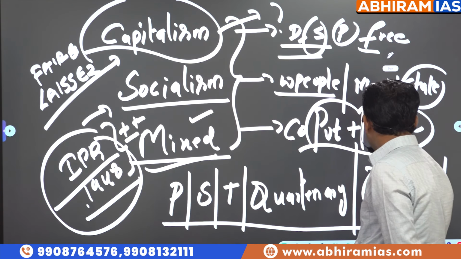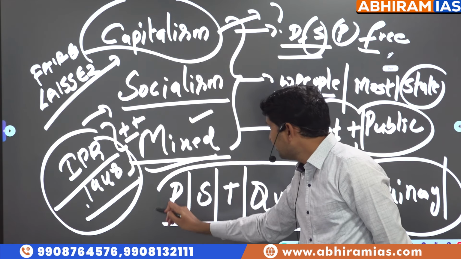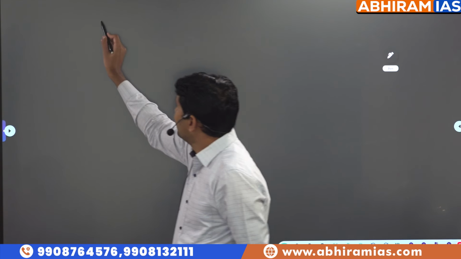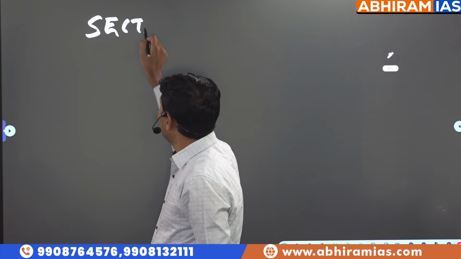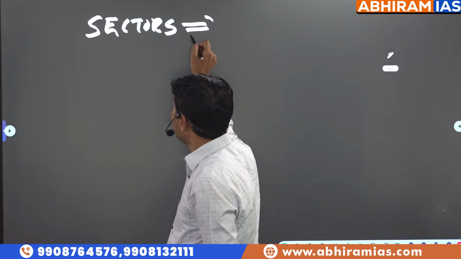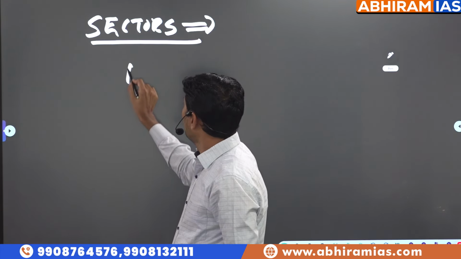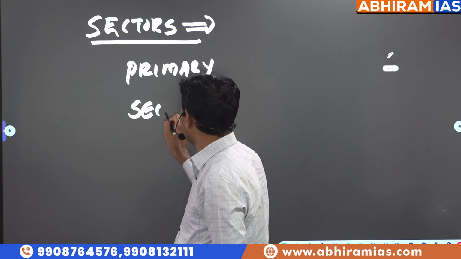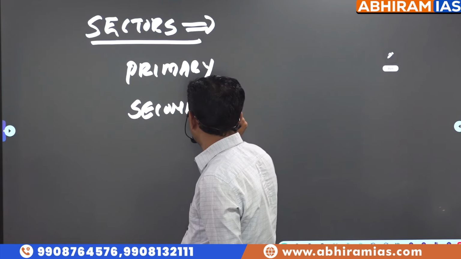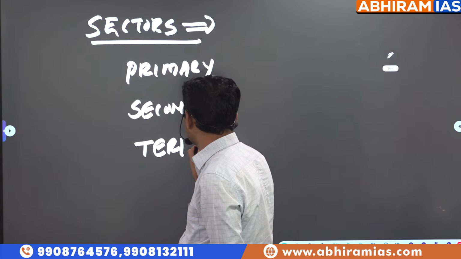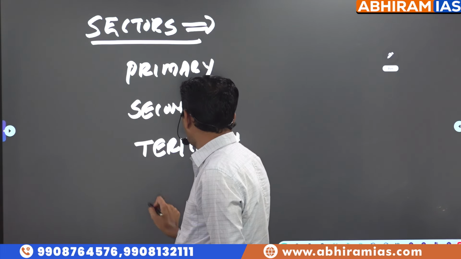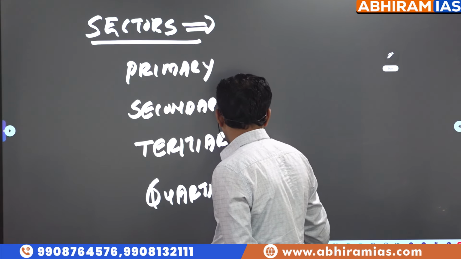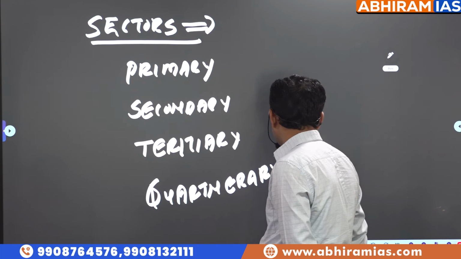a regular repeated theme of previous year questions is sectors of the economy. Last year also they asked, match the following. They gave an economic activity and asked which sector it belongs to: primary sector, secondary sector, tertiary sector, quaternary sector, quinary sector.